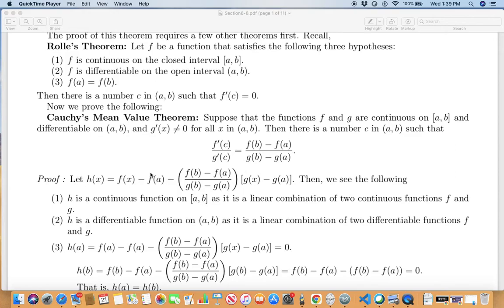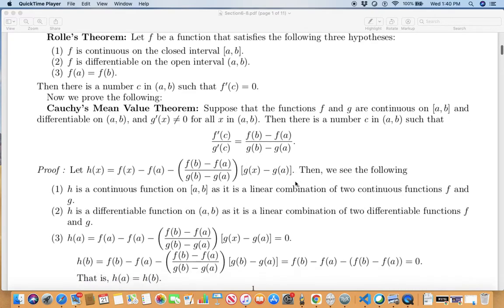Okay, so we want to prove Cauchy's mean value theorem. Let h of x be f of x minus f of a minus this quotient times g of x minus g of a. Notice x is a variable and shows up here and here. In other words, the right hand side is actually a non-constant function. So h of x is f of x minus f of a minus this fraction times g of x minus g of a.